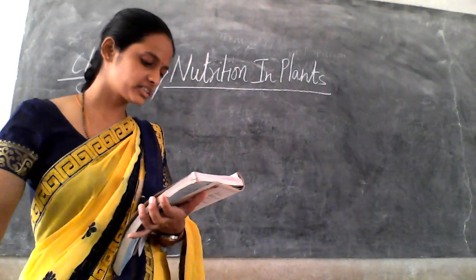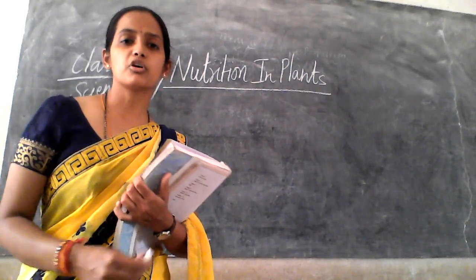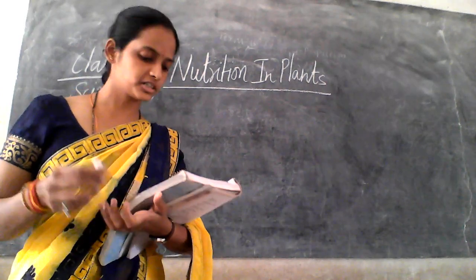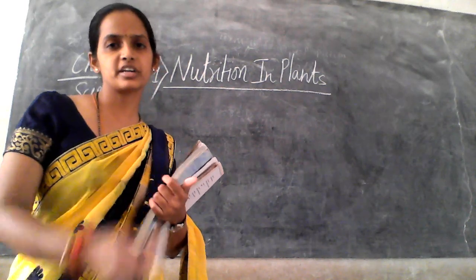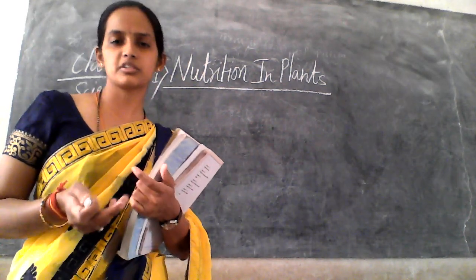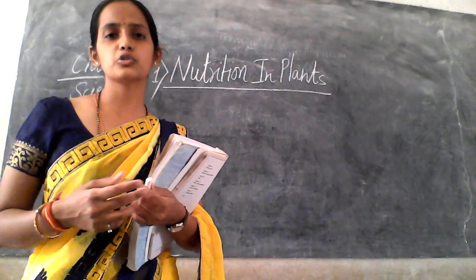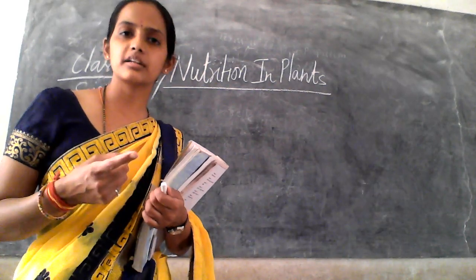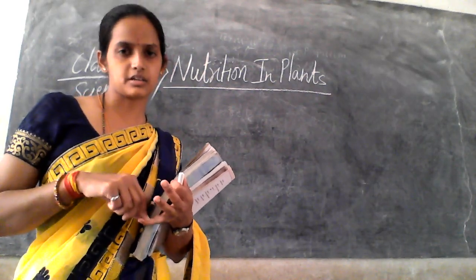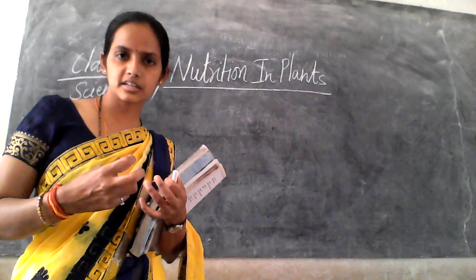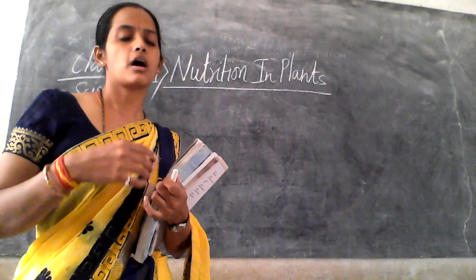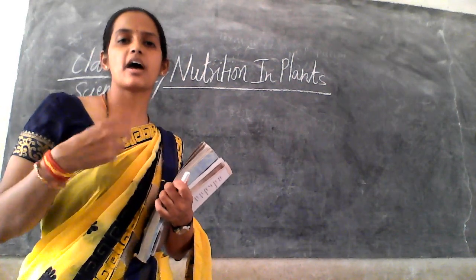Before going to the nutrients part, so we used to eat what? Food or different types of food items or the dishes, right? Why we used to eat the food? To get the energy, right? So we eat the food to get the energy, and after getting the energy we have to work.